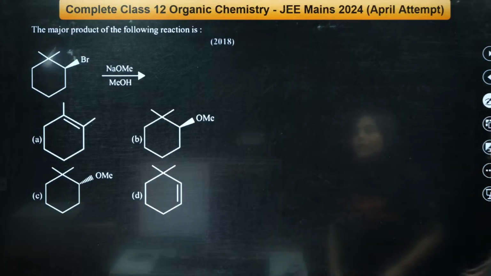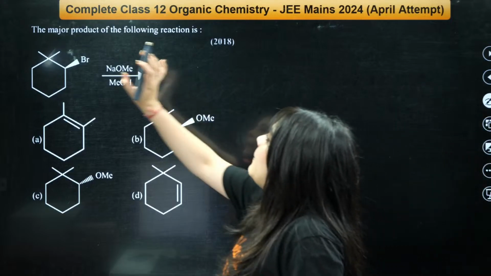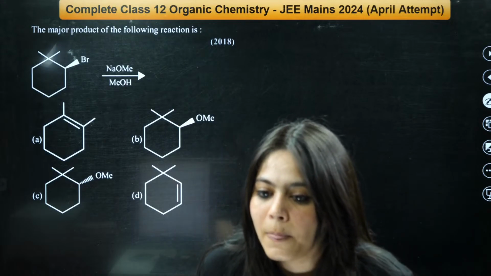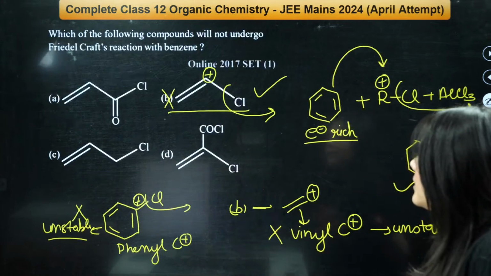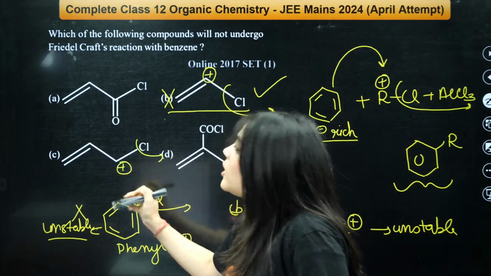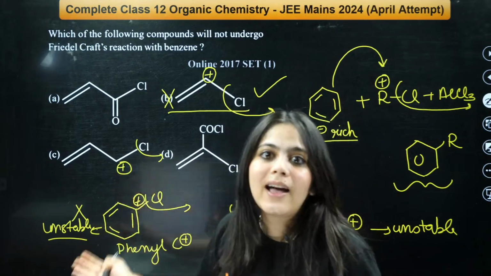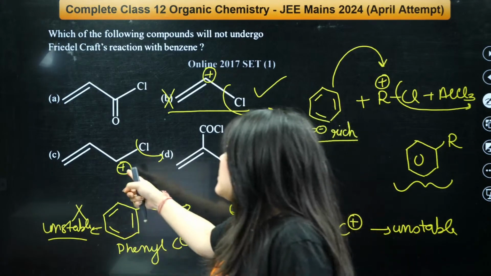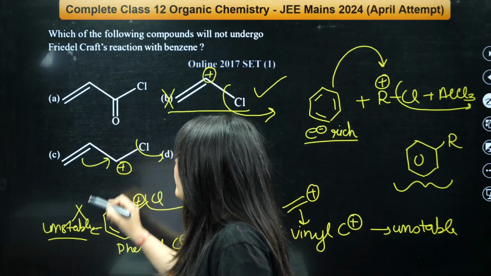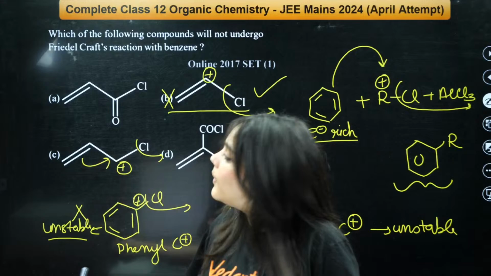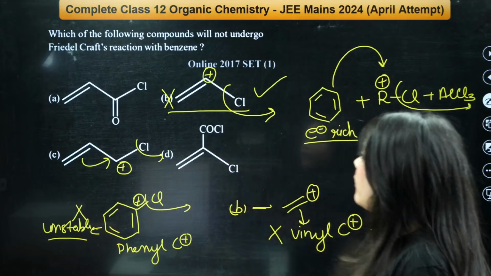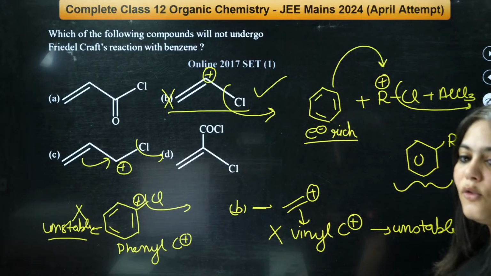Now, let's move on to the next question. The next question is, the major product of the following reaction is, who can answer this question for me? Why not C? Somebody is asking now, why not C? See, if it goes away, this is becoming such a stable carbocation. This is an allylic carbocation, right? Very stable, because it can undergo resonance. This will definitely undergo Friedel-Crafts reaction, right? Understood? Shall I move forward?